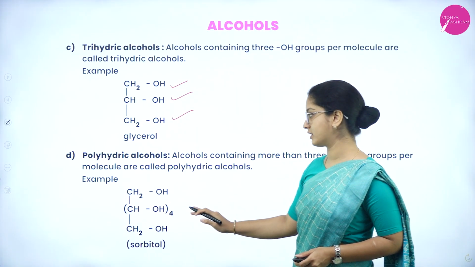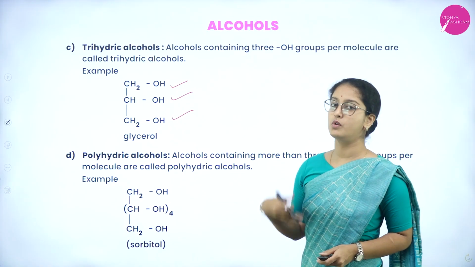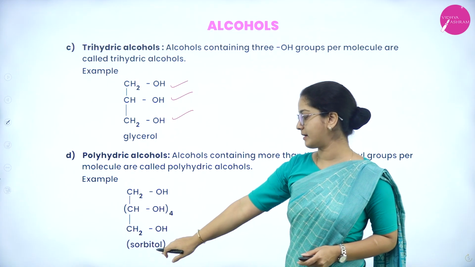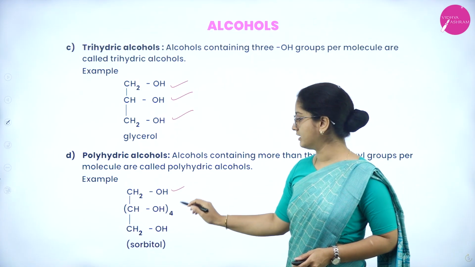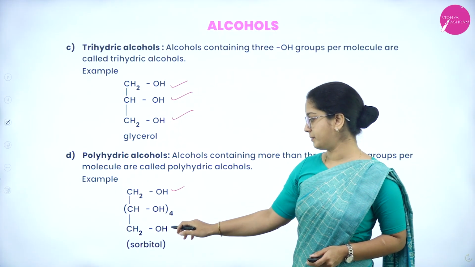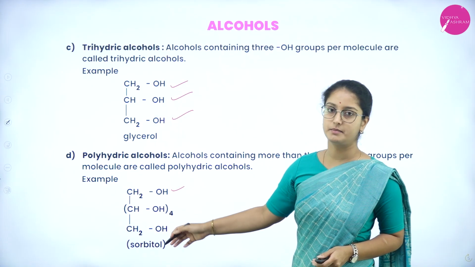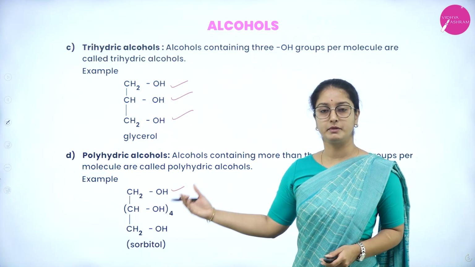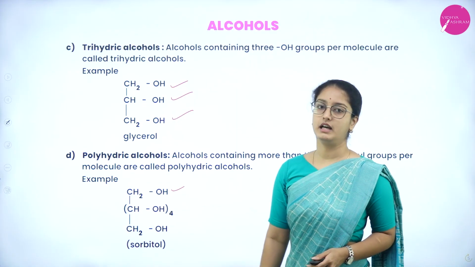And polyhydric alcohol consists of more than three alcoholic groups or hydroxyl groups. So here is an example, that is sorbitol, wherein 1 and 4 OH groups, then the other one OH, making it 6 OH groups in a molecule, that is sorbitol. So it belongs to a group polyhydric alcohols.